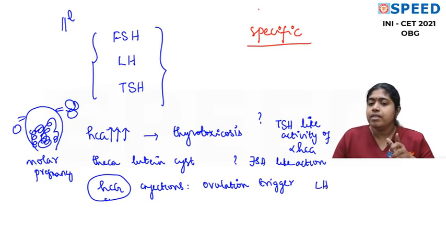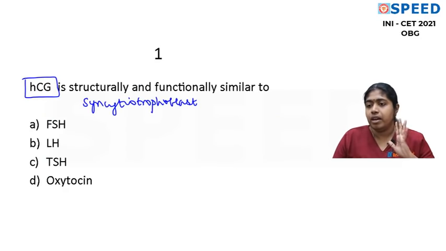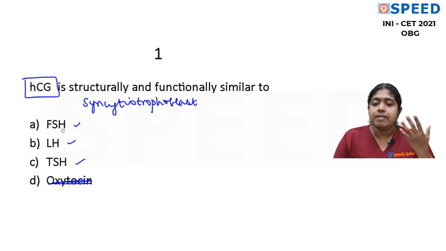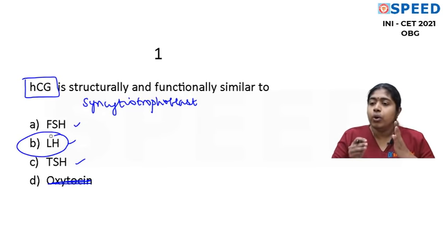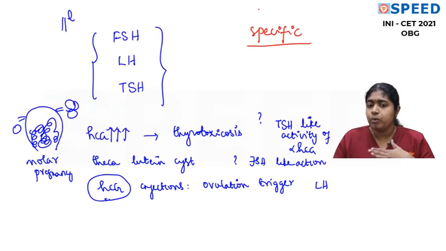Now let's go back and look at this question. Structurally and functionally similar to, of course FSH, yes, it's right. Of course LH, right. Of course TSH, yes, but not oxytocin. But because this is a single best answer question, you have to choose a single best answer. Maximum similarity to which of these three hormones? The answer is LH. Though the HCG alpha component resembles FSH, LH and TSH, maximum resemblance of alpha HCG is to luteinizing hormone.